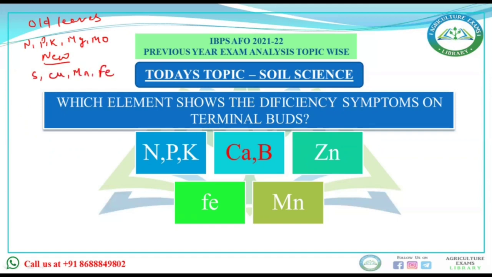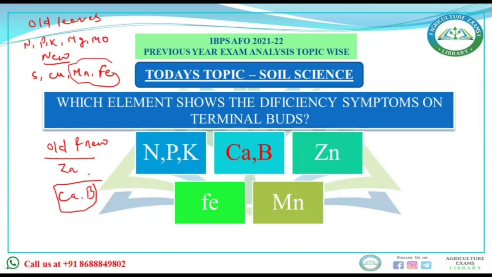Deficiency symptoms of manganese and iron are generally confused, and questions from this section are repeatedly asked in IBPS. When you talk about both old and new leaves, it is zinc, because zinc deficiency is seen on old leaves as well as new leaves. But when you talk about the terminal buds, it is calcium and boron whose deficiency is seen mainly on the terminal buds. So our answer will be calcium and boron.